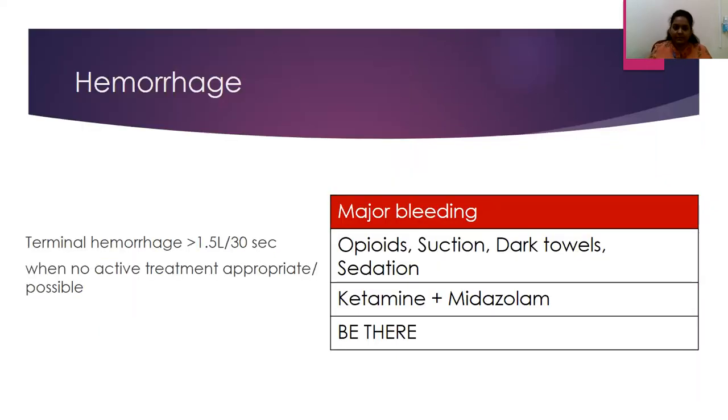But in case it's a terminal hemorrhage, where despite these measures, or with a severe arterial bleed, all these general measures will not have any effect and the patient is going to have a catastrophic bleed leading to death, in such a patient the mainstay would be making sure that the patient's distress and anxiety is reduced.